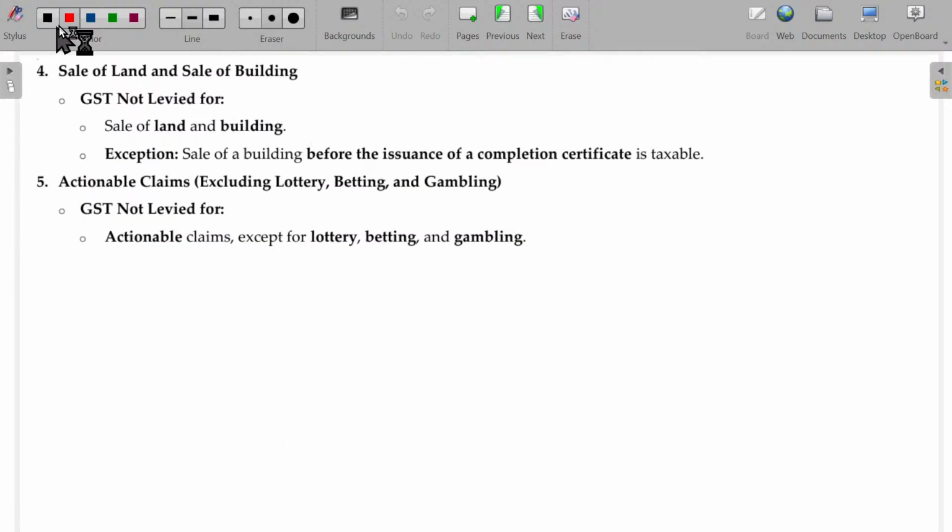Now, sale of land and building. Sale of land is always exempted. Sale of building: because it is immovable property, a building is transferred only after the completion certificate, then it will not be considered as supply. In case of land and building, it will not come under GST. Exceptions: sale of building before the issuance of the completion certificate is taxable.